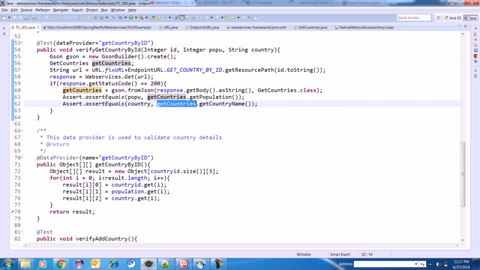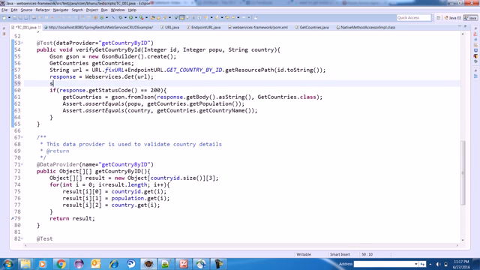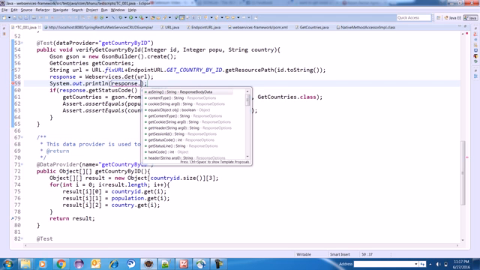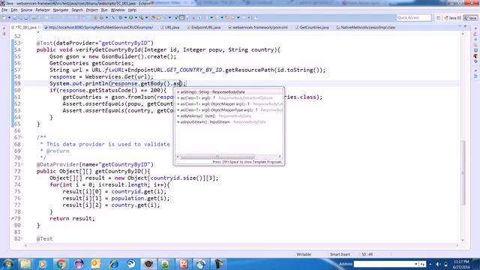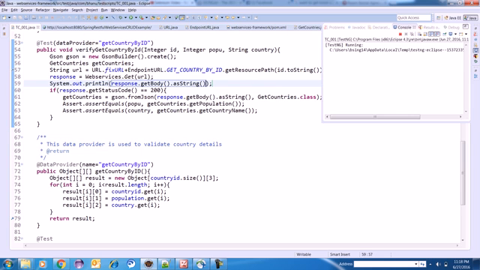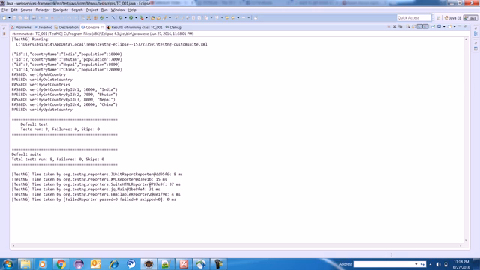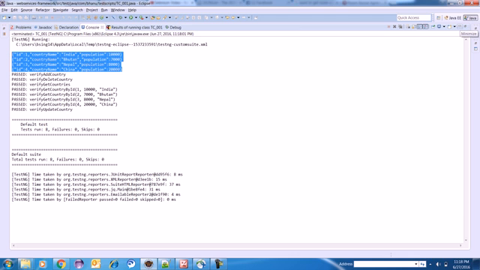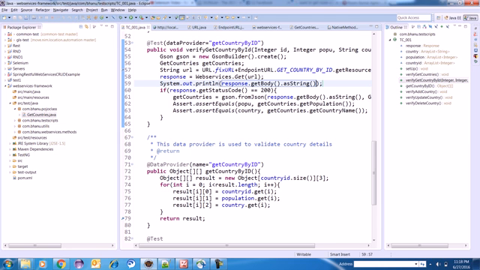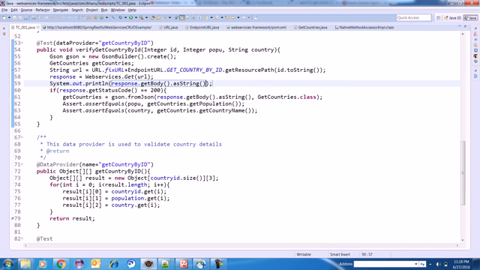If you want to see the response, how it is getting called, you can do syso response dot get body dot as string. If I do Control F11, you can see the response printed in the console. So that's how the response is actually coming from the server. For every ID, when we make a get call by the ID, the response is coming.